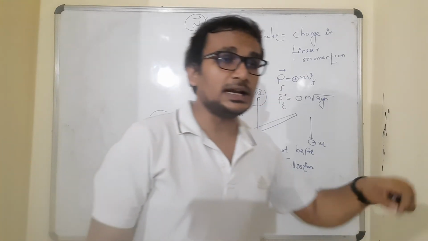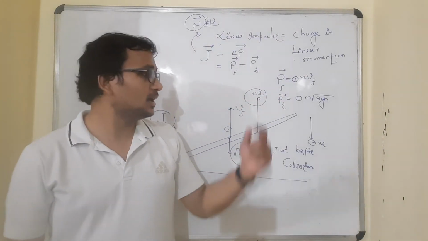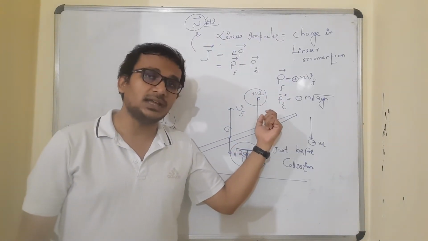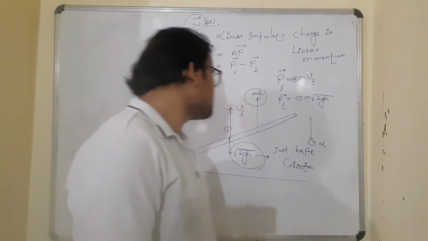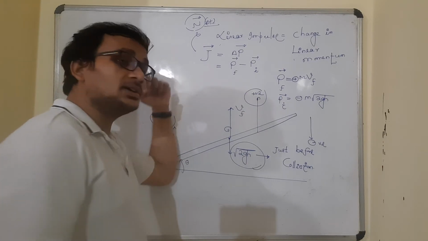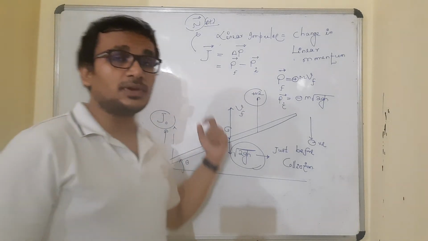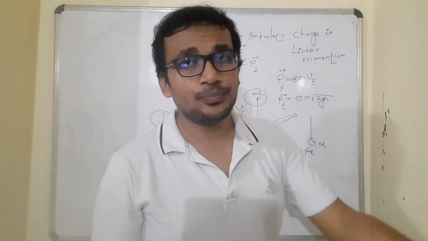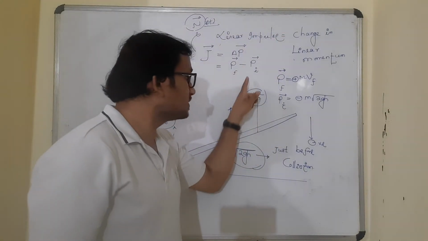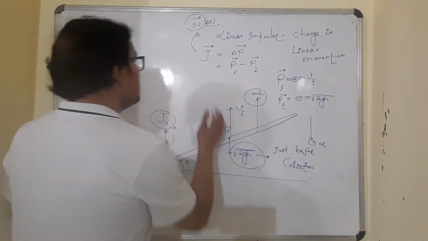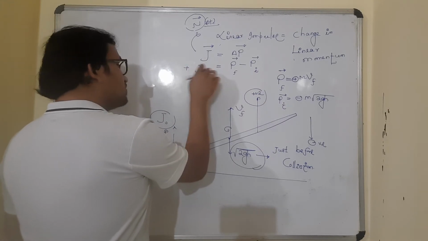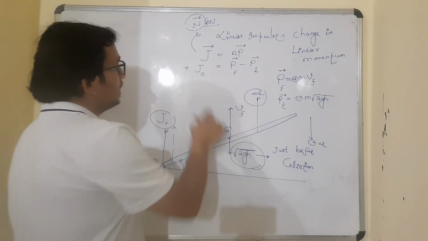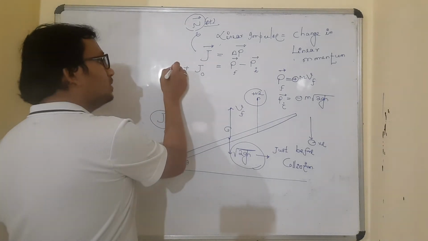So linear impulse vector being in the vertically upward direction will have a plus sign, because vertically upward is taken positive. So I will write here plus J naught, J naught for the magnitude, and plus for the direction upward.